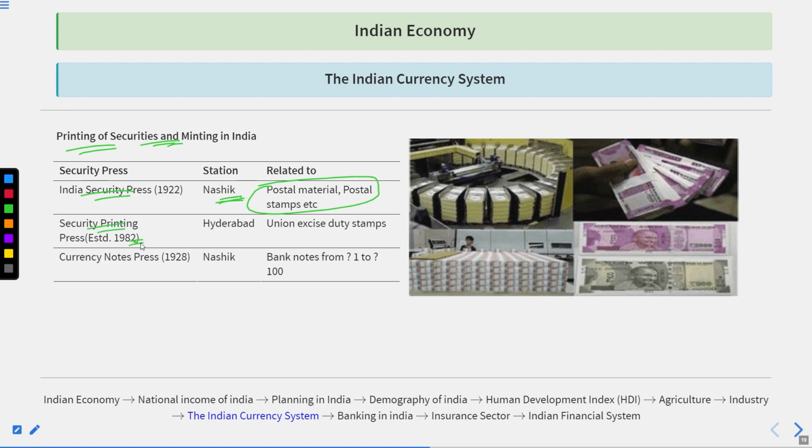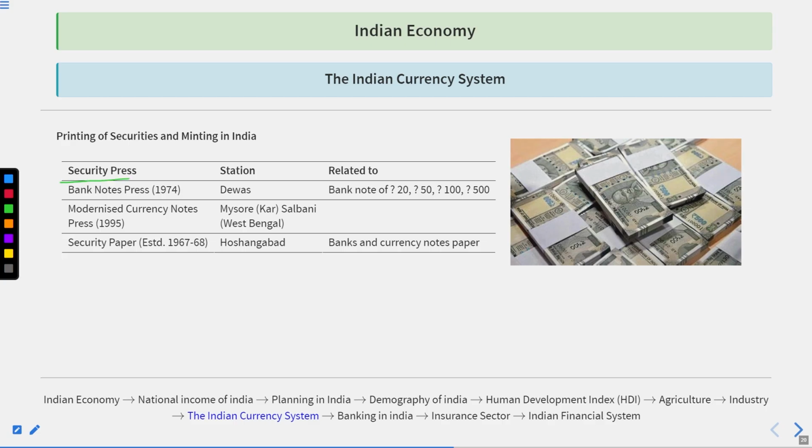Security Printing Press 1982 Hyderabad, Union Excise Stamp Duties. Currency Notes Press 1928 Nasik, Bank Notes from 1 to 100 denomination. Bank Notes Press 1974 Dewas, for bank notes of 20, 50, 100 and 500. Modernized Currency Notes Press 1955 Mysore, Salboni and West Bengal. Security Paper Establishment 1967 to 68 at Hoshangabad for bank and currency notes paper.